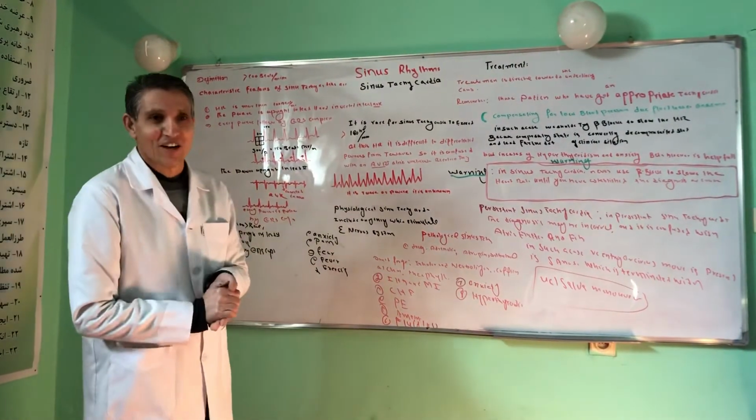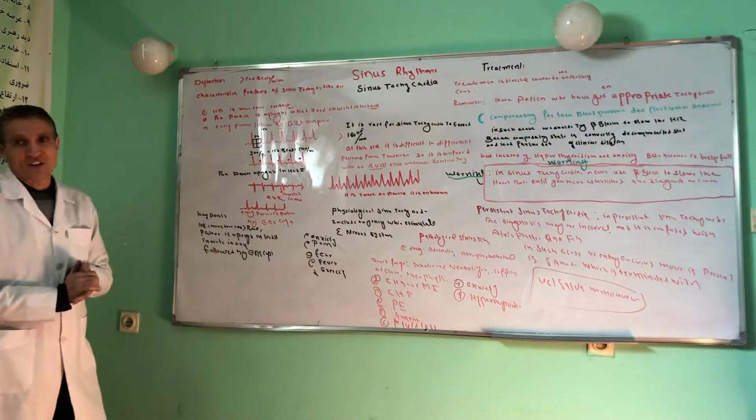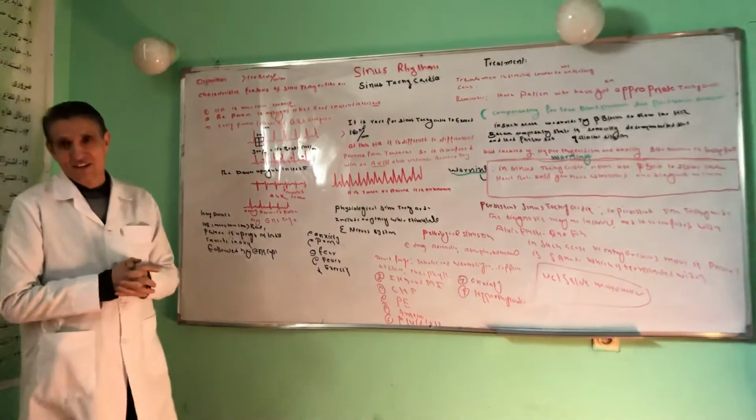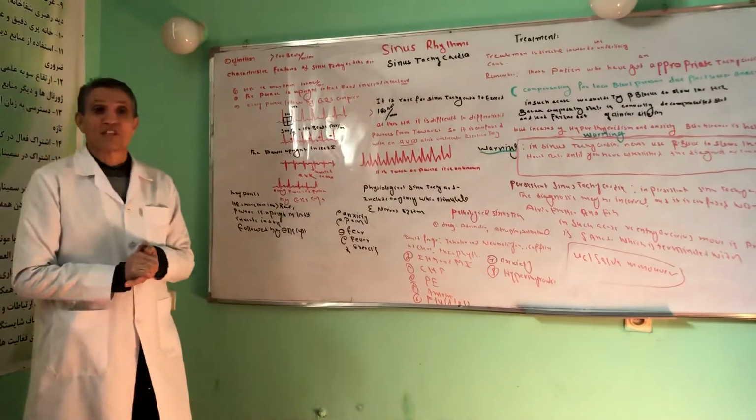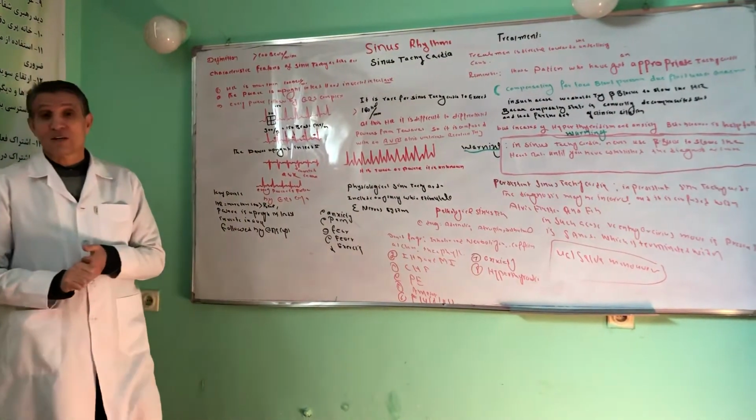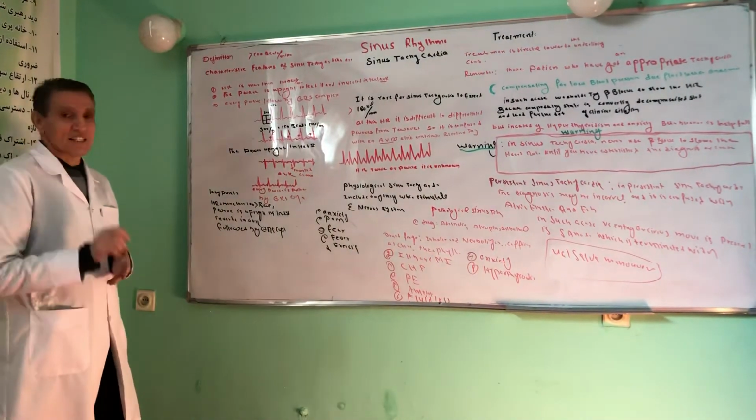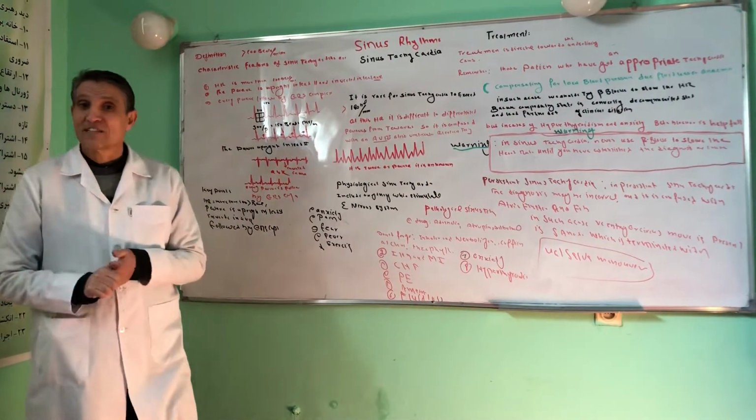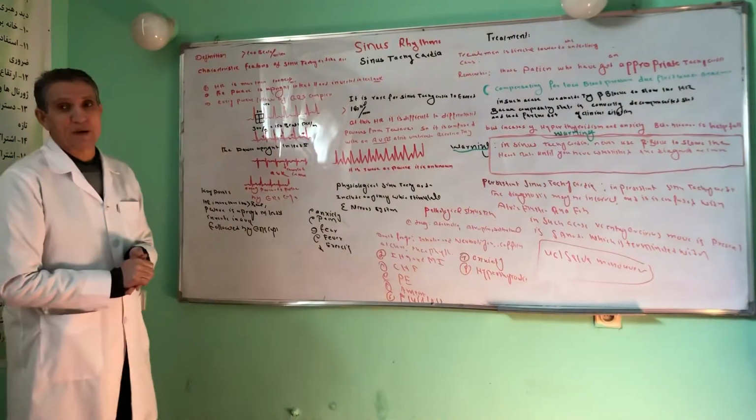Sinus tachycardia. How should I define sinus tachycardia, or what is the definition of sinus tachycardia? Sinus tachycardia is a sinus rhythm in which the heart rate becomes more than 100 beats per minute.